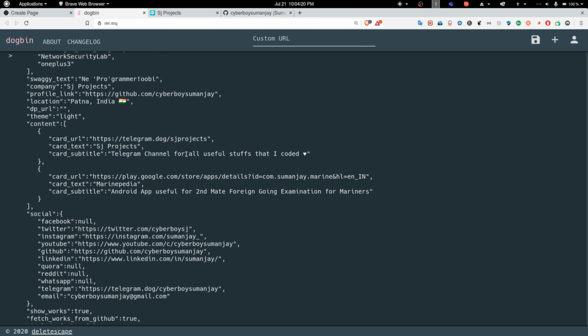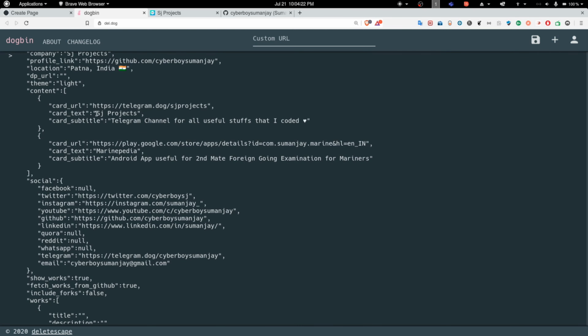Okay, so for theme, I will prefer the light version, and the content is a link section. I will make no change there. I just want to show the Telegram channel and one Android app.